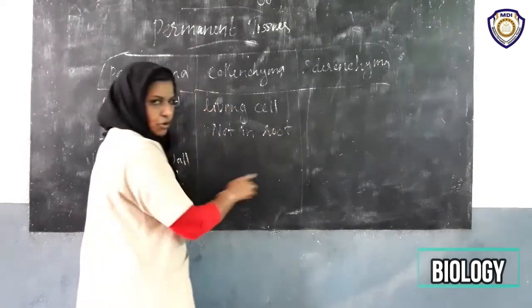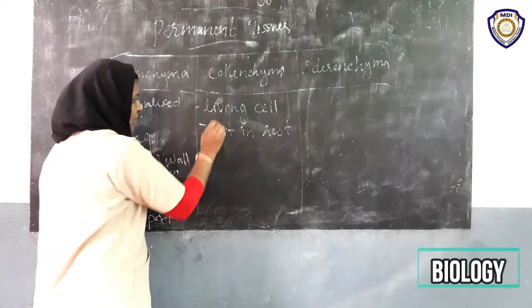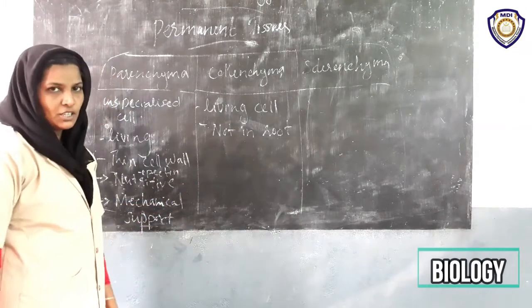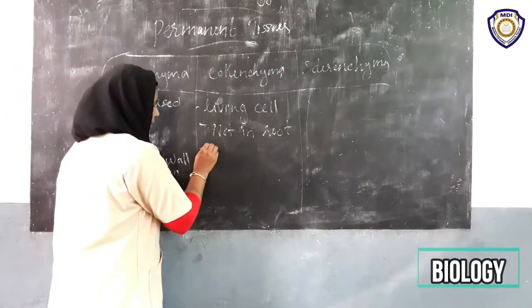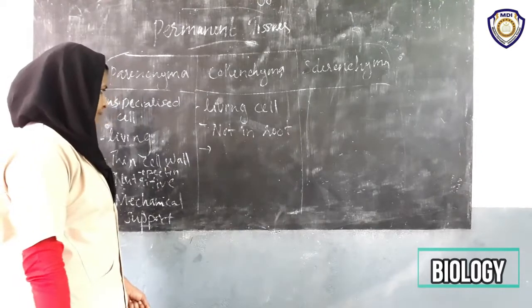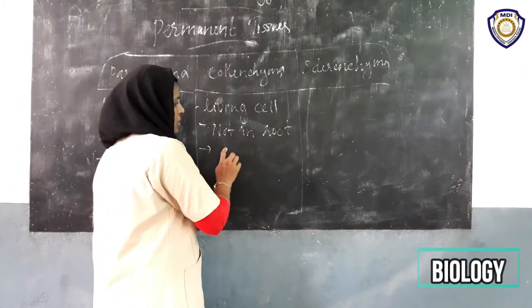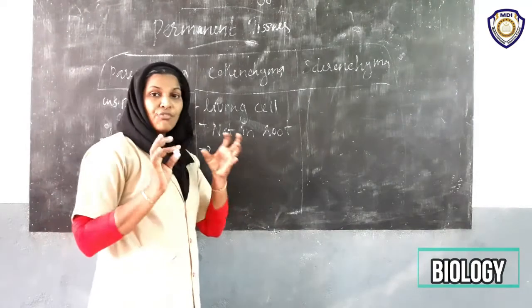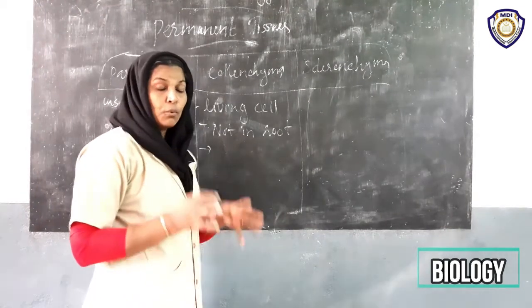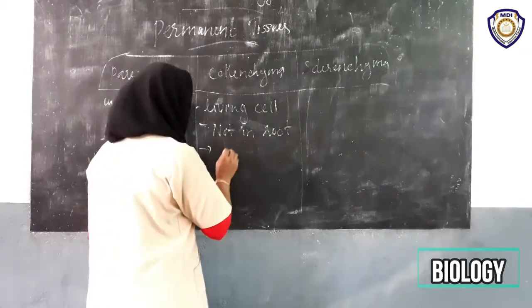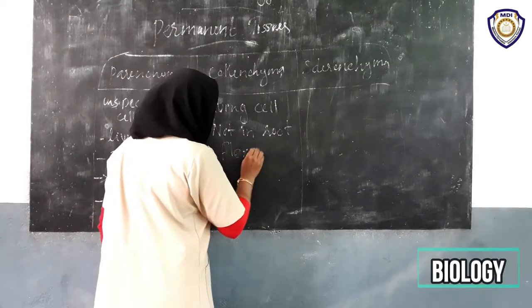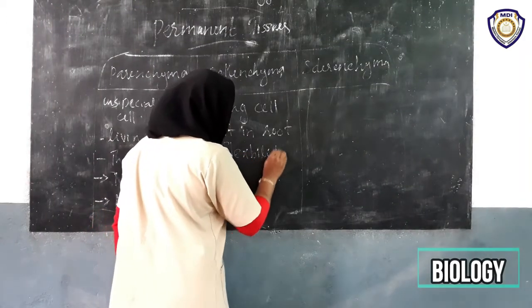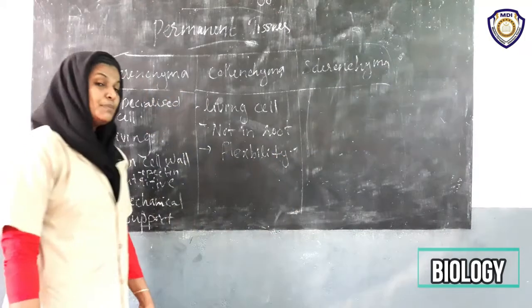That is the most important characteristic feature of collenchymatous tissue. Then we know that collenchymatous tissues are flexible tissues. They possess flexibility.